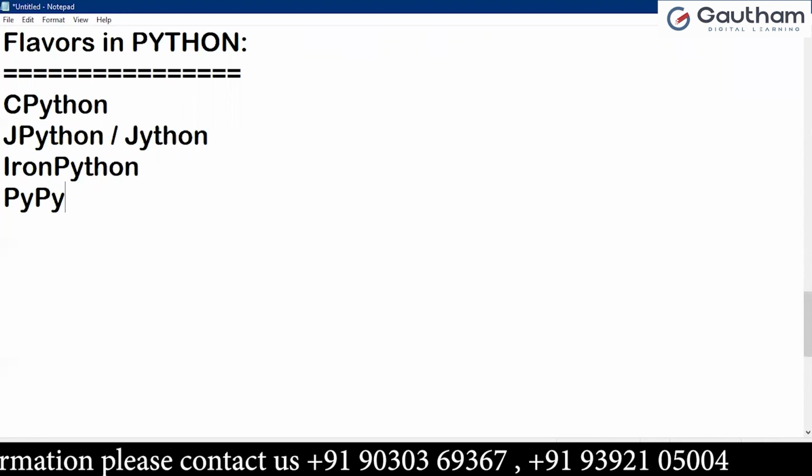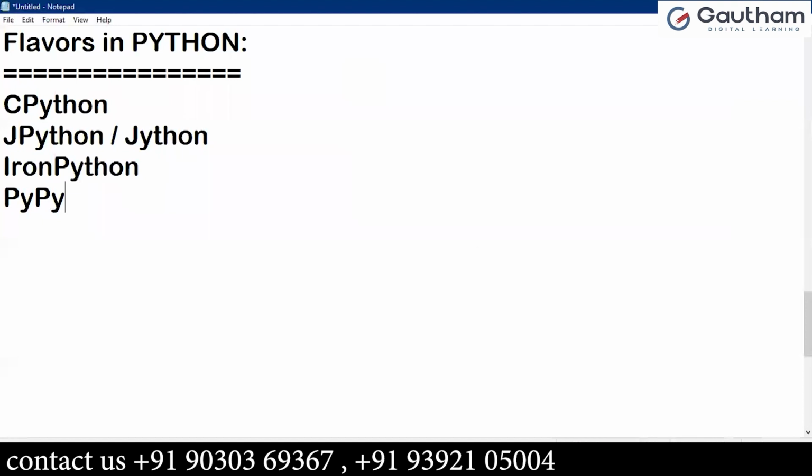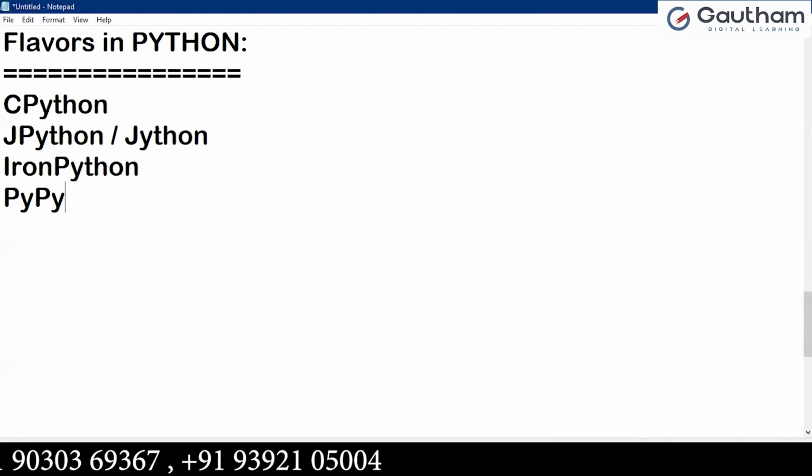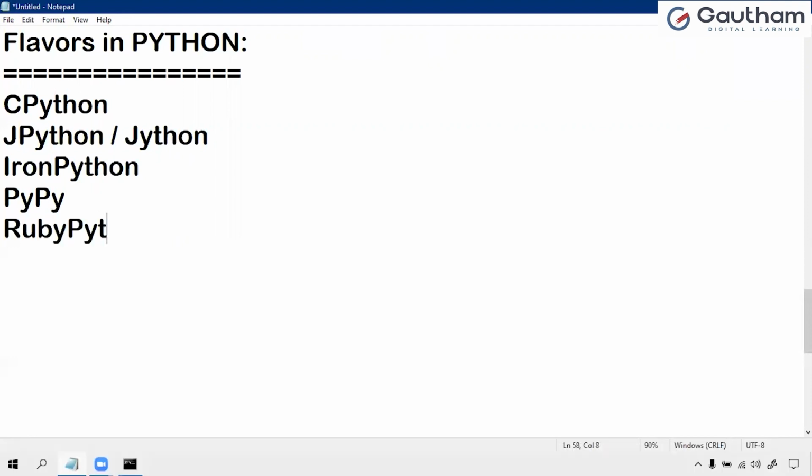Then PyPy. The main advantage of PyPy is that performance will be improved because a JIT compiler is available in the PVM. So PyPy is one of the flavors to improve the performance of programs. Then there is a flavor for Ruby platforms, and Conda Python.